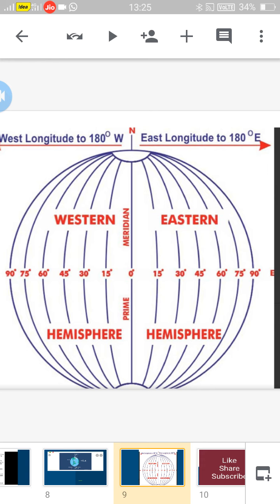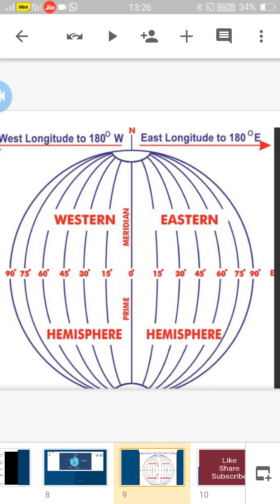So for me at present it is 1:30, and for you it is adding. East going means add 3 hours, 4:30. 3 hours should be added. By that your time will be 4:30, my time will be 1:30. Because I am at 15 degree east longitude, you are at 60 degree east longitude.